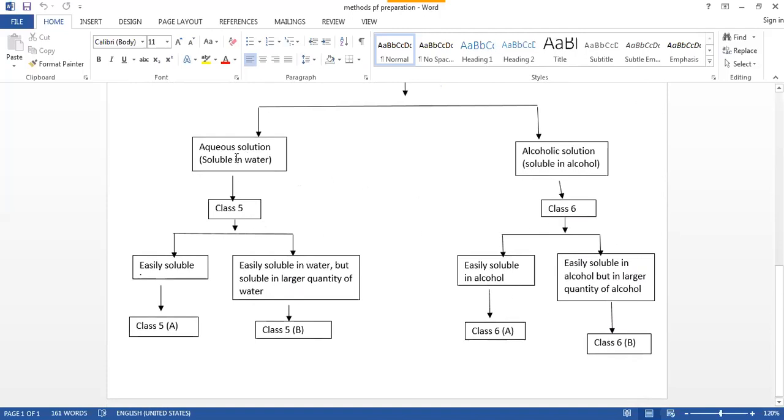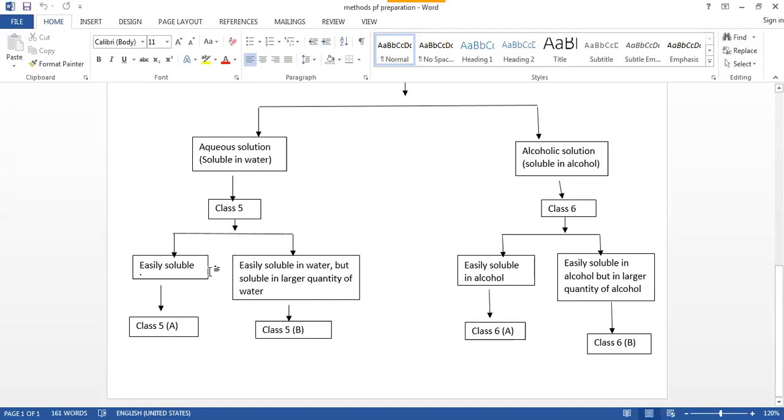In the class 5 we are using the vehicle, that is purified water, and in the class 6 we are using the alcohol. But those drug substances which are not dissolved in the alcohol, we are considering them in class 5.